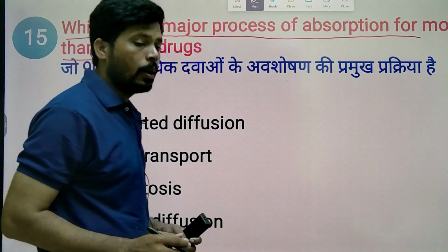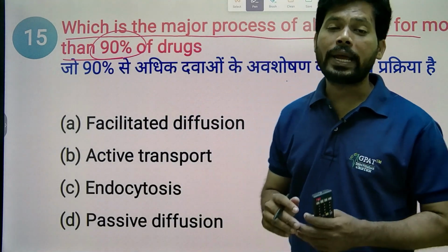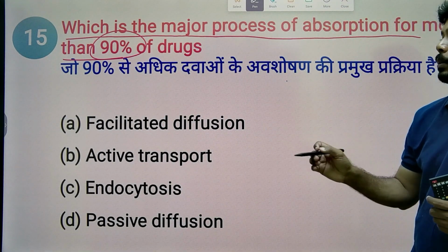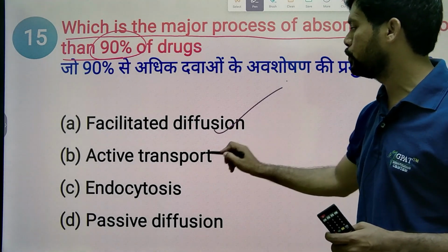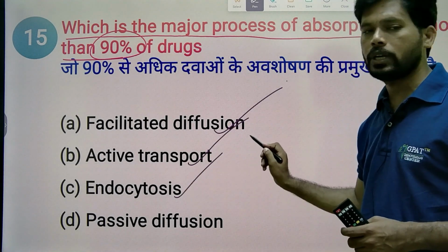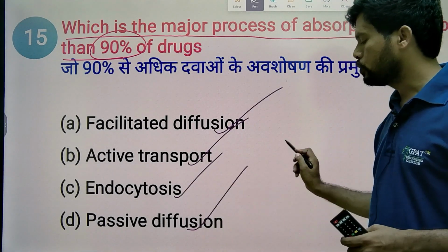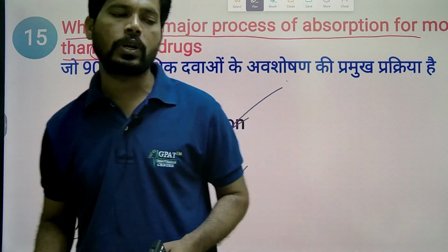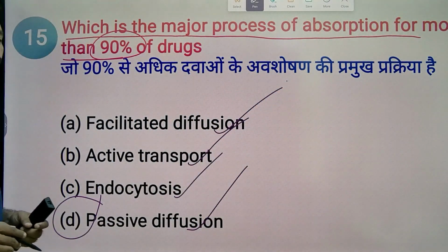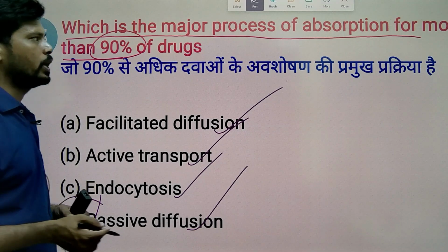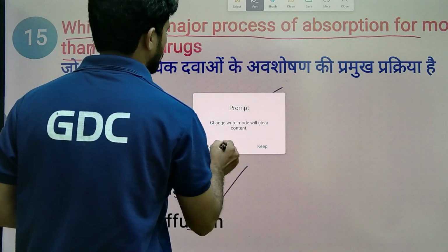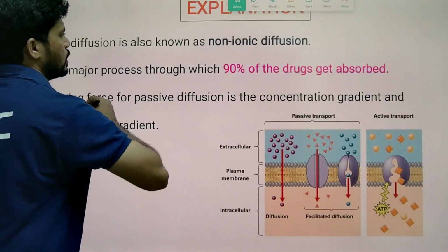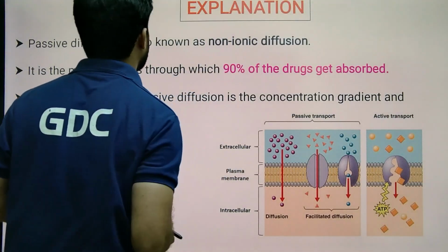Among that, around 90% of drugs undergo absorption in the body by the process of: facilitated diffusion, active transport, endocytosis, passive diffusion. I hope you know the answer. Passive diffusion is responsible for the absorption of more than 90% of drugs we are taking into the body. Passive diffusion is the answer.